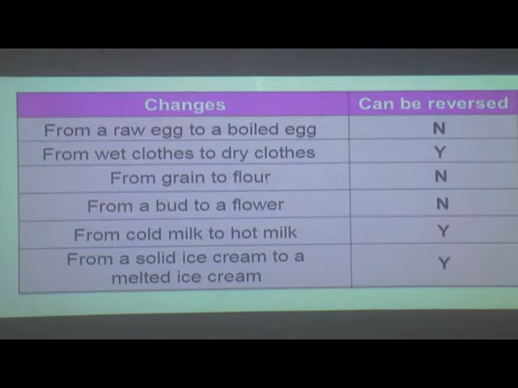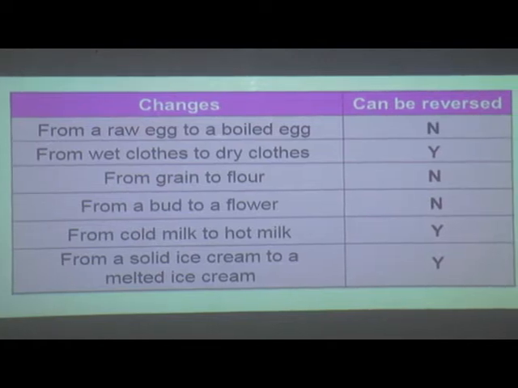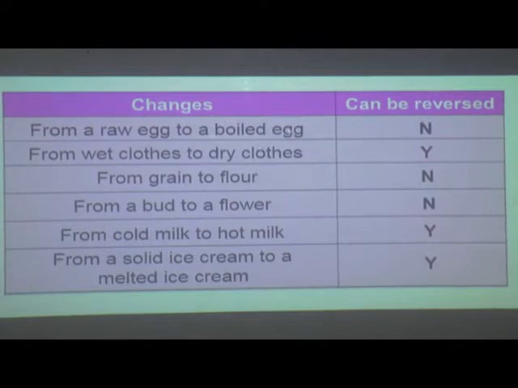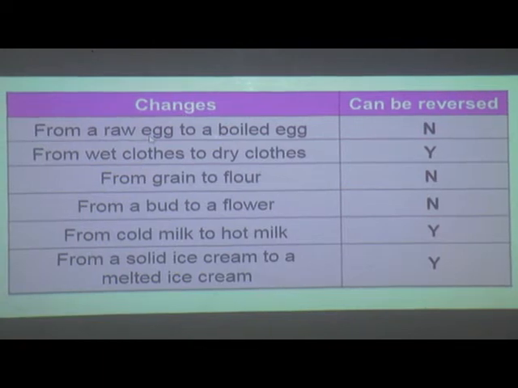These are the changes that occurred, and we have to find whether they are reversible or irreversible. From a raw egg to a boiled egg, can it be reversed? We have an egg, we boiled it, and can the boiled egg be changed into a raw egg? No, it cannot be reversed. Next, from wet clothes to dry clothes.